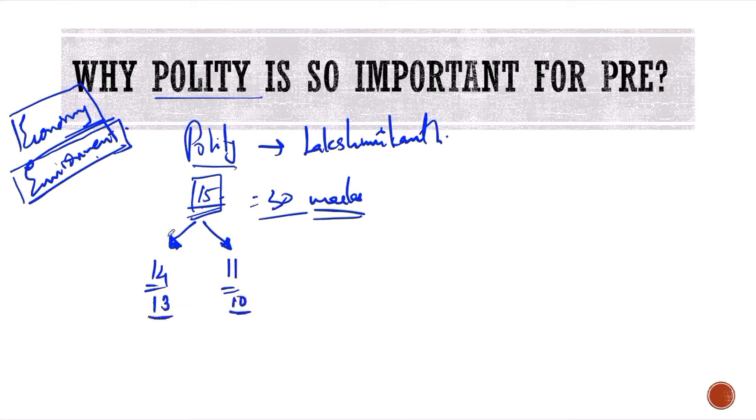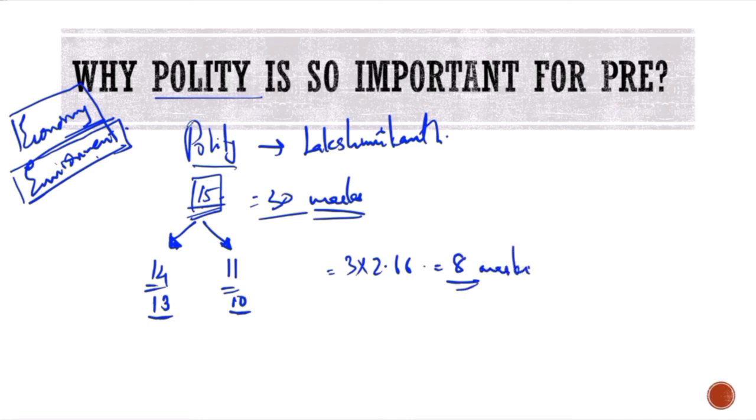What is the score difference? You will notice that the score difference between these two is not 6 marks. 3 questions is supposed to be 6, but if you include your negative marks as well, it is 3 into 2.66, and that is equal to 8 marks.